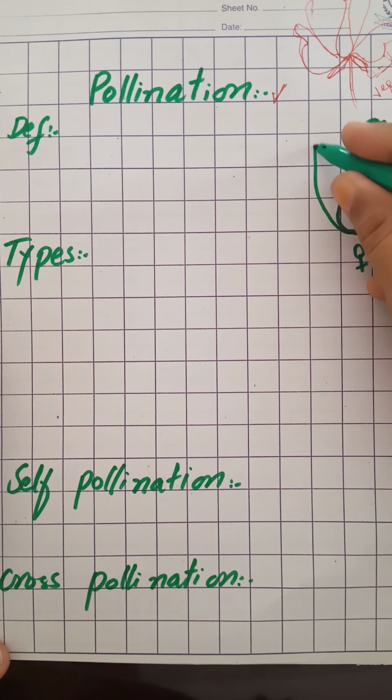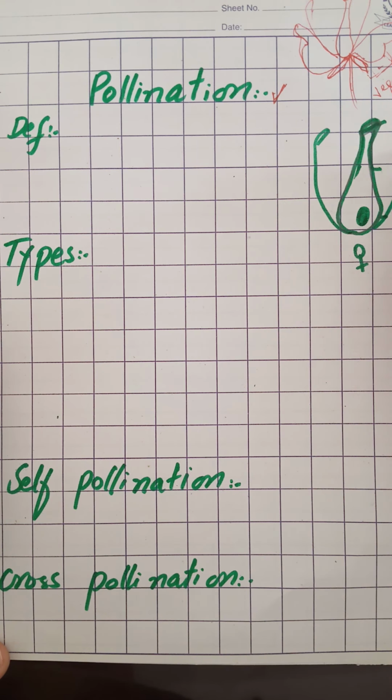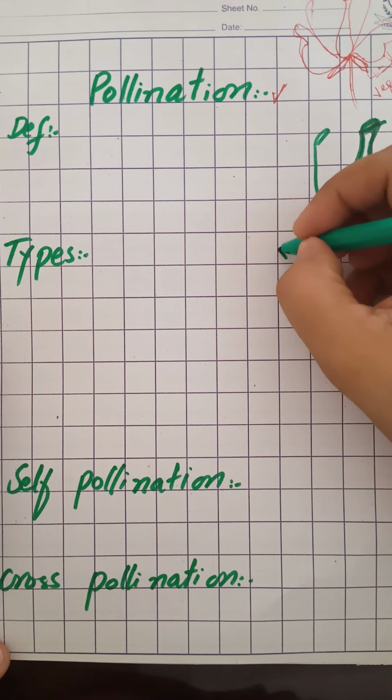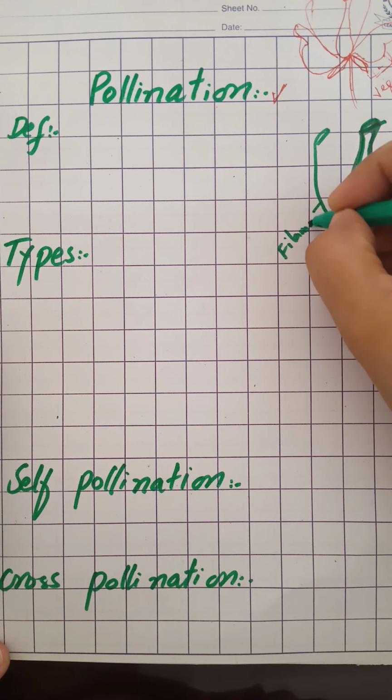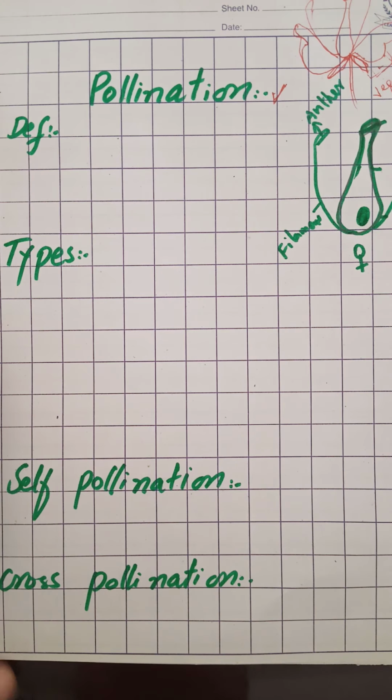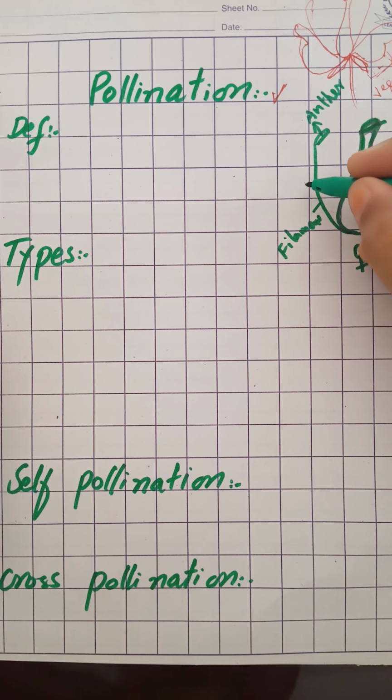Now the male reproductive parts of the flower are the stamens. Stamens and carpels are variable in number. Parts of the stamen are the filament and anther. Filament and anther, these are the parts of the stamen. Stamen is the male reproductive part of the flower. Inside the anther, pollen grains are produced.